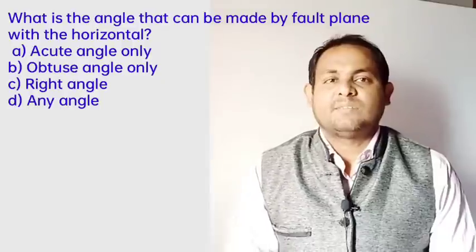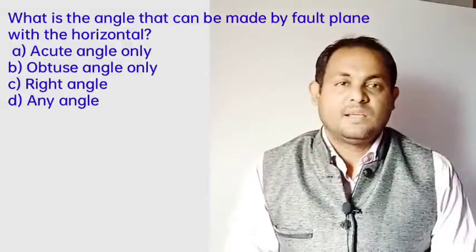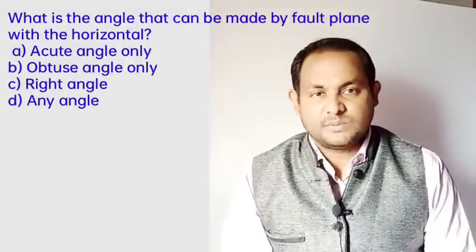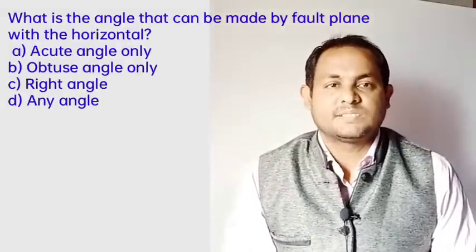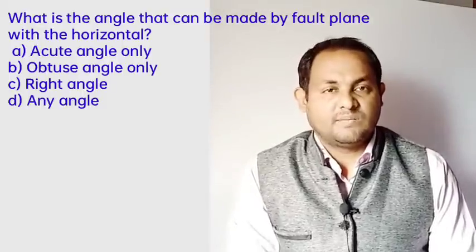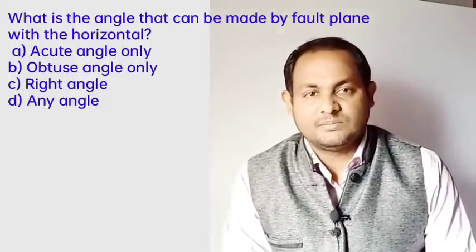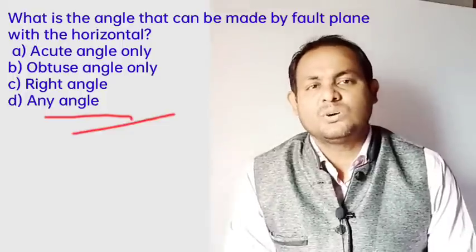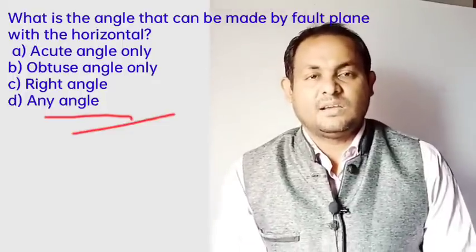And next, another question: what is the angle that can be made by a fault plane with the horizontal? Basically, fault planes may be vertical, horizontal, or inclined at any angle with the horizontal. So the option any angle is the right answer.